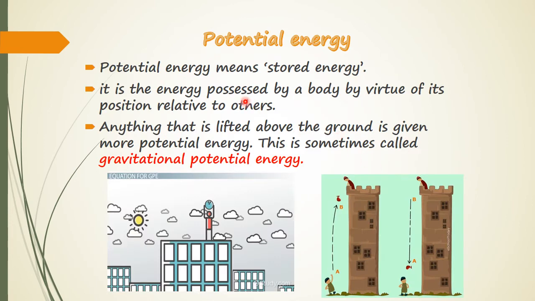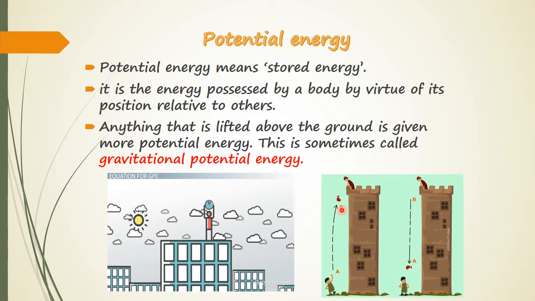Here you can see potential energy. Potential energy means stored energy, the energy that something has because of its position. Here a boy is standing and throwing something, and he is getting some height, some position, so it means he has potential energy.